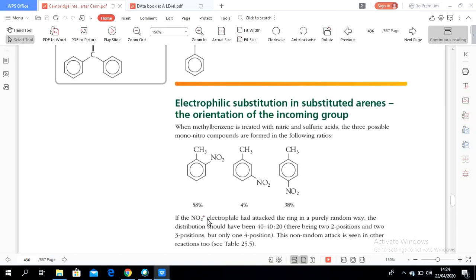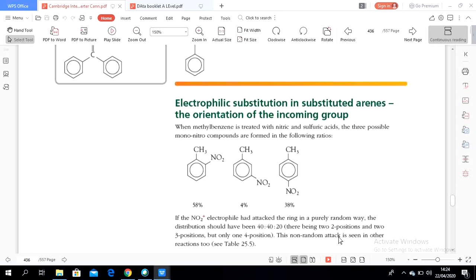If the nitrate electrophile had attacked the ring in a purely random way, the distribution should be 40-40-20, with 2 for the second carbon position, 2 for the 3 position, but only 1 for the 4 position.